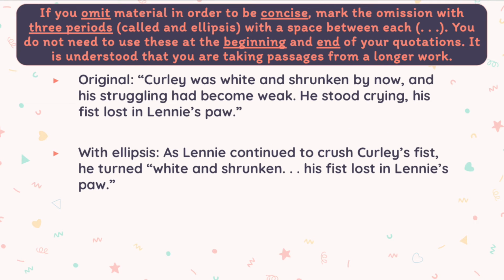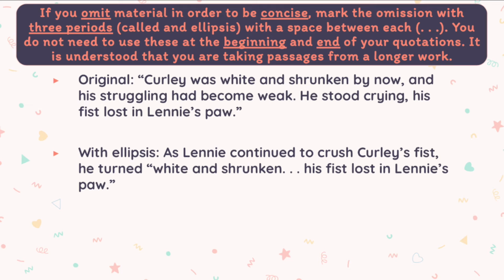All right, so maybe we come to a quote and we want what's at the very beginning and the very end, but not the middle. So we would want to omit material in order to be more concise. Now remember, we want to let our readers know when we make changes like this. So we're going to mark that omission with 3 periods. This is called an ellipsis. When we use an ellipsis, we need to remember to put a space in between each period.